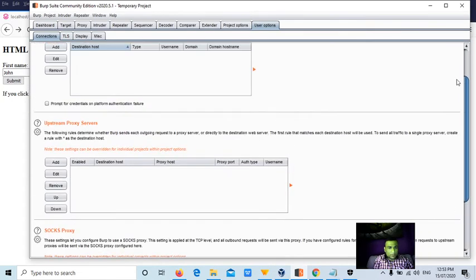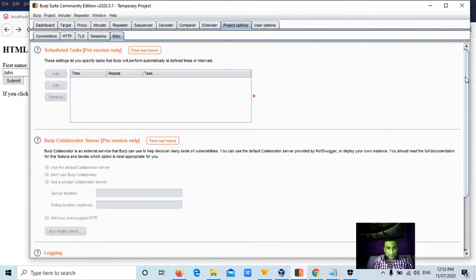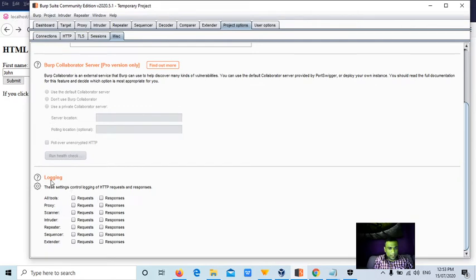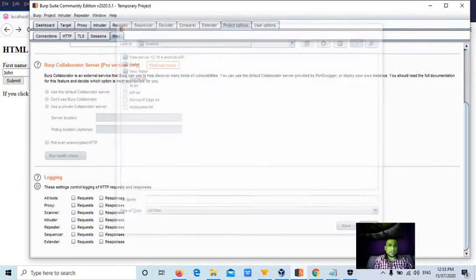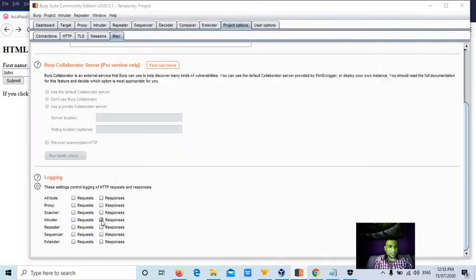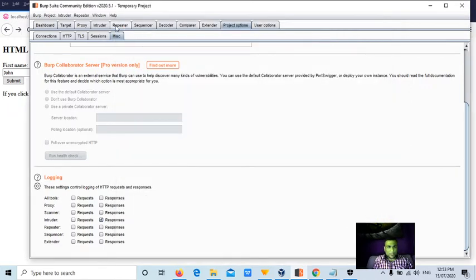For that, I don't remember these things, like project options, miscellaneous, logging. Yeah, can you see, guys, logging in the project options, miscellaneous? If you go there, we can save the requests, but we don't want to save the requests. We'll save the responses for the intruder itself, because we are using intruder. hello.htm, saving it on the desktop. Now if I go back to intruder,